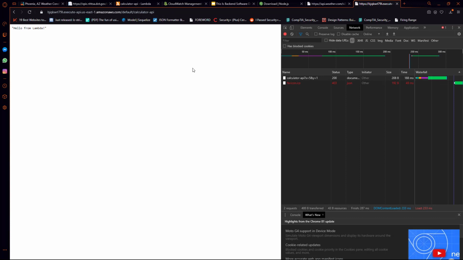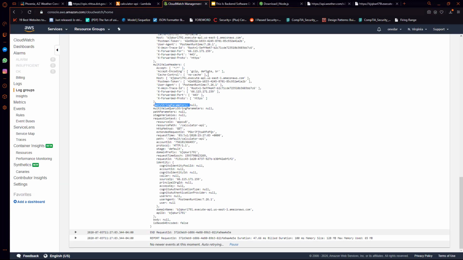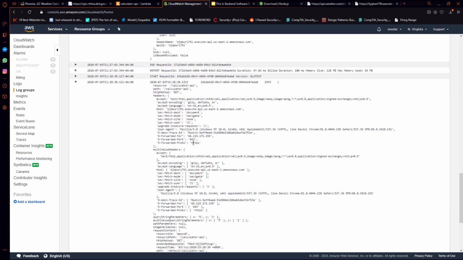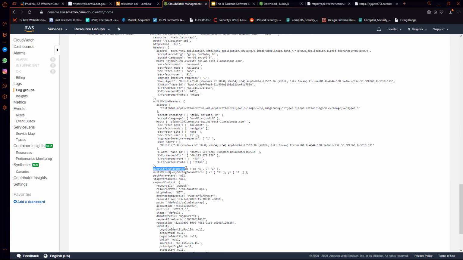So let's send that one up, and then we can go back to CloudWatch, wait for that event to come in, and we should be able to see some values in query string parameters. So let's open this back up for our new request. And now we can see query string parameters has an object where we have x and y, where x is 5 and y is 1. And this is a common way to provide context to the API whenever we're trying to get something back from the API. So that's where we're going to start with the development of our API.